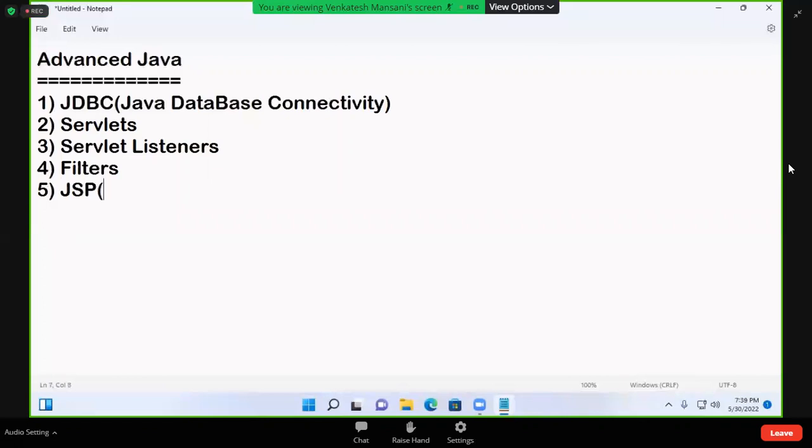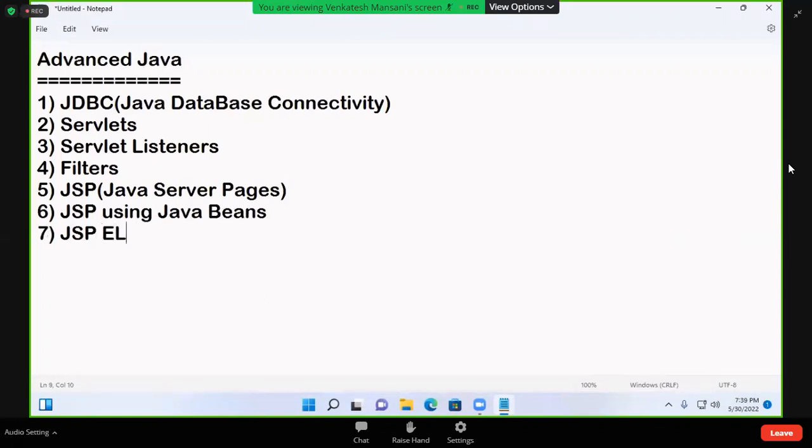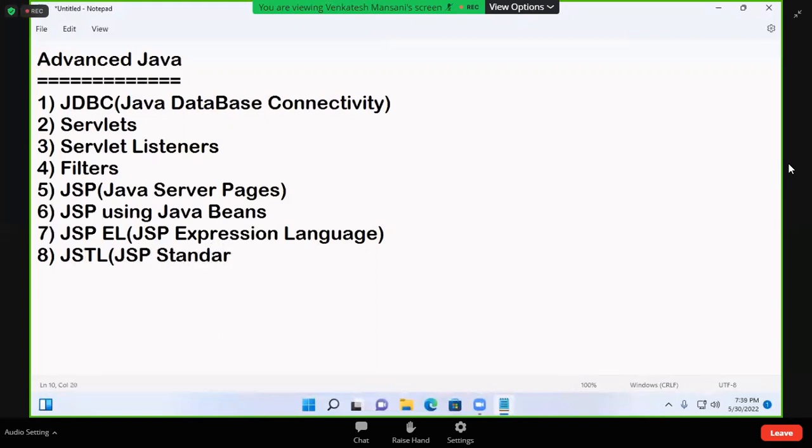Fifth topic, JSP, Java Server Pages. Sixth one, JSP using Java beans. Seventh one, JSP EL, JSP expression language. Eighth one, JSTL, JSP standard tag library. Ninth one, MVC, model view controller.